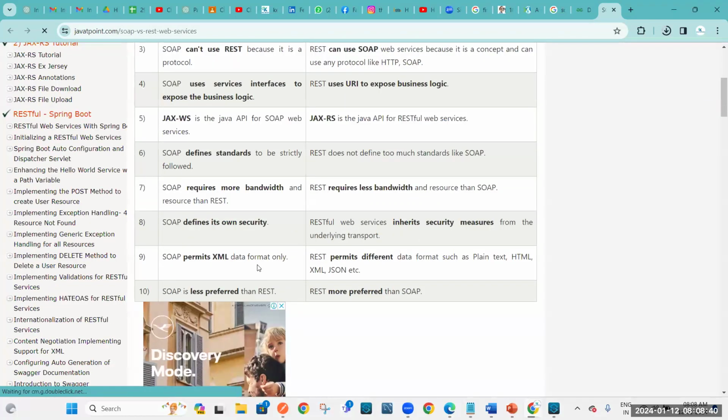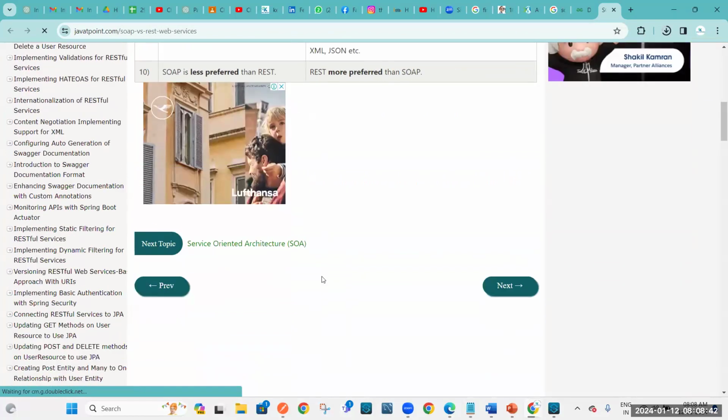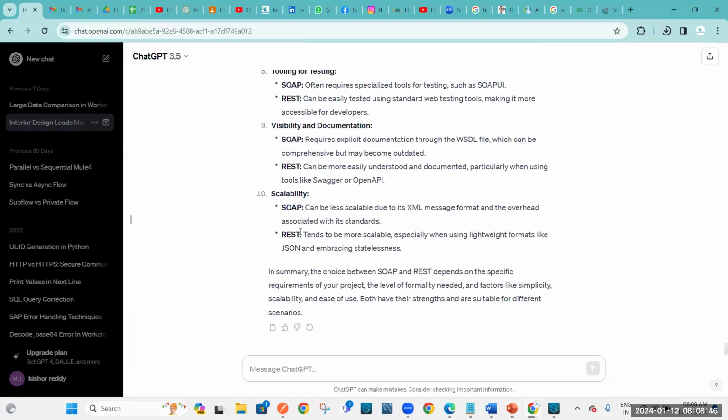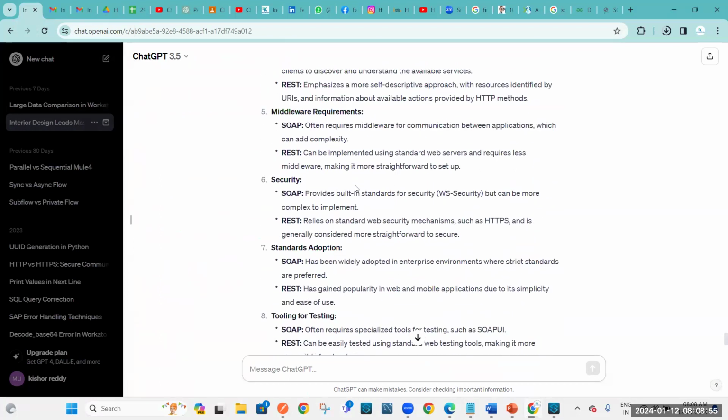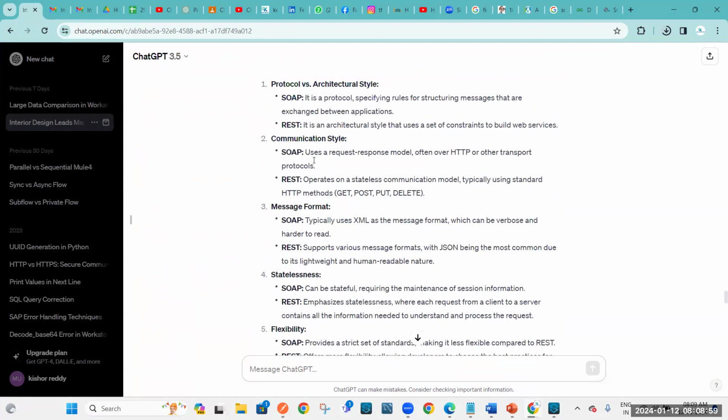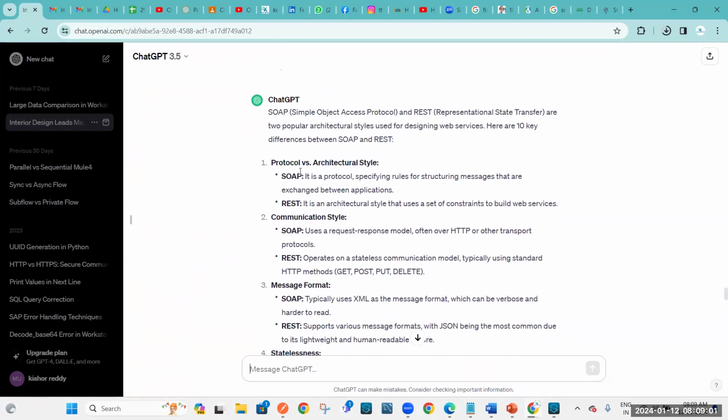See here also a few differences. Instead of that, directly we get exactly here. It will save your time. So try to use this. Otherwise, you can use Google as well. Anything is fine. But ultimately, at the end of the day, what we need to do is get all these answers. So these are the various differences between SOAP and REST.